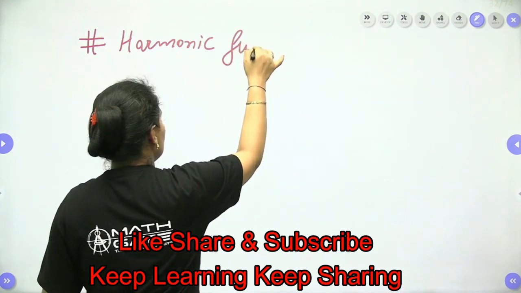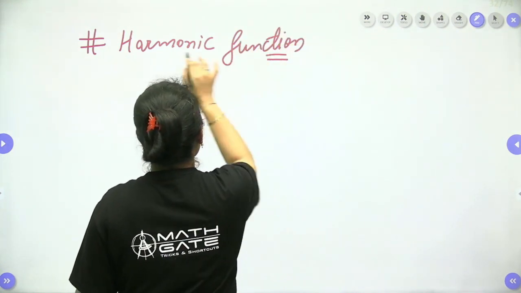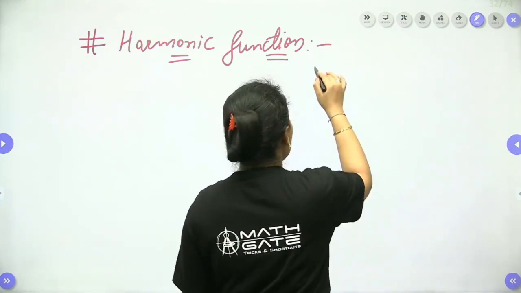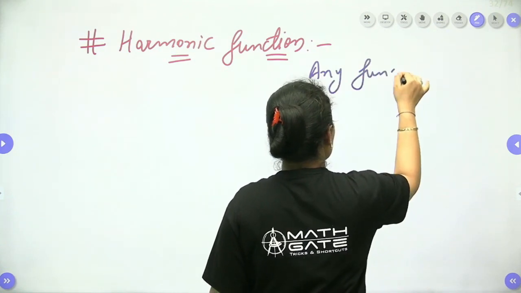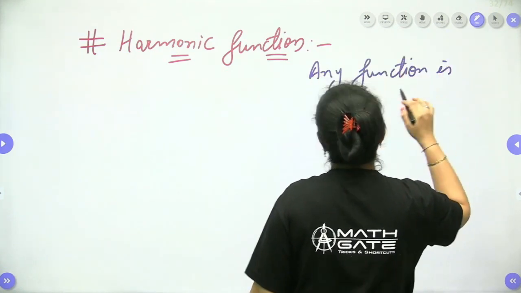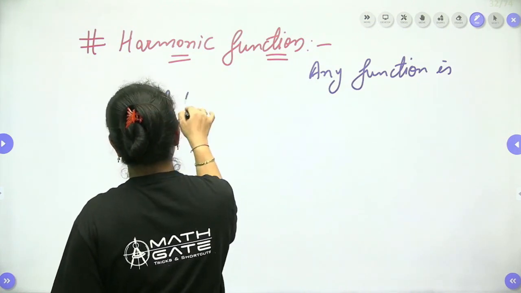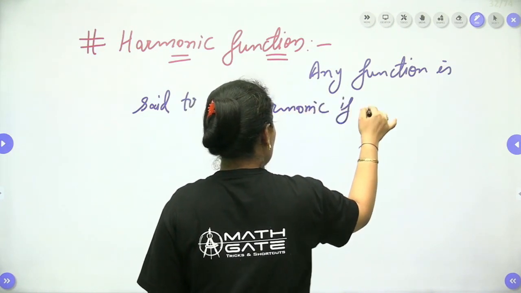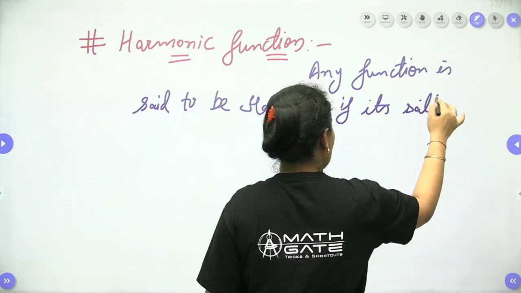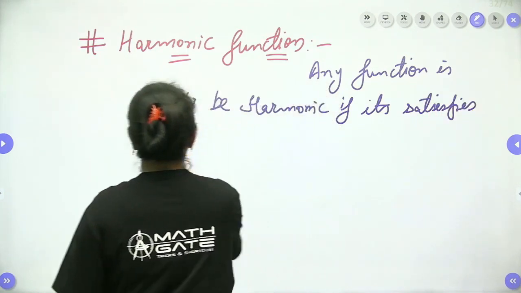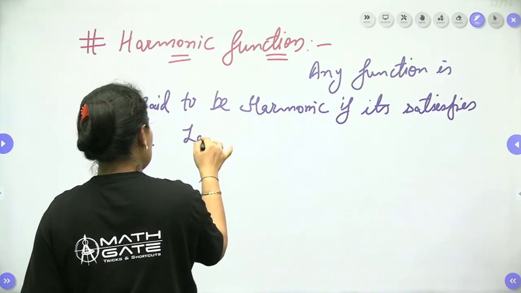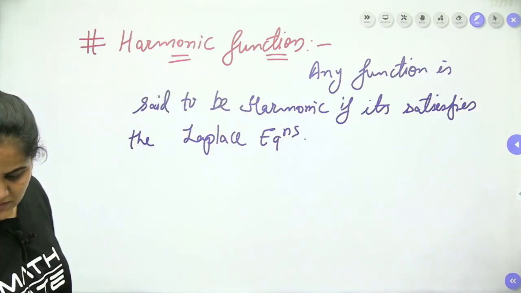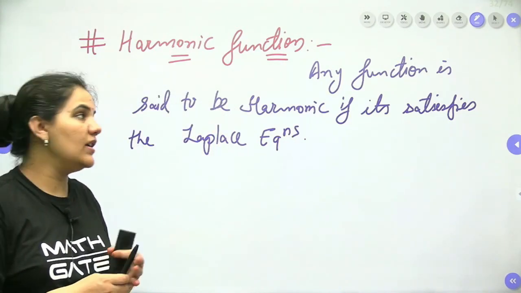Harmonic function. Any function is said to be harmonic if it satisfies the Laplacian equation or the Laplace equation. If it satisfies the Laplace equation, then the function is said to be a harmonic function.